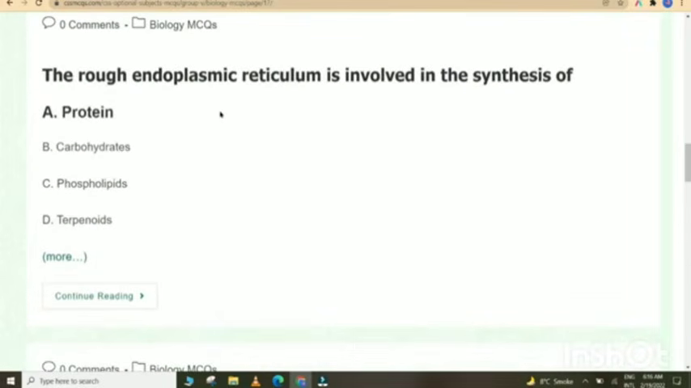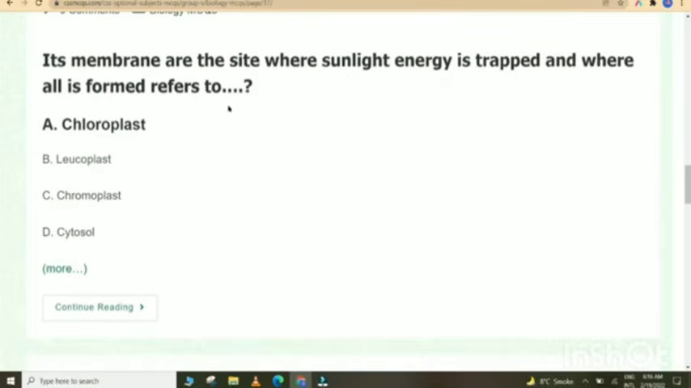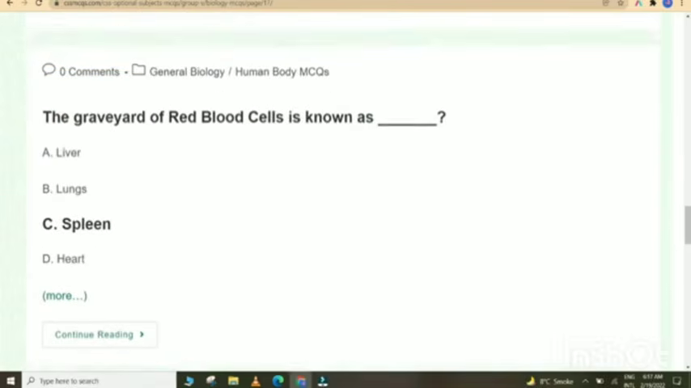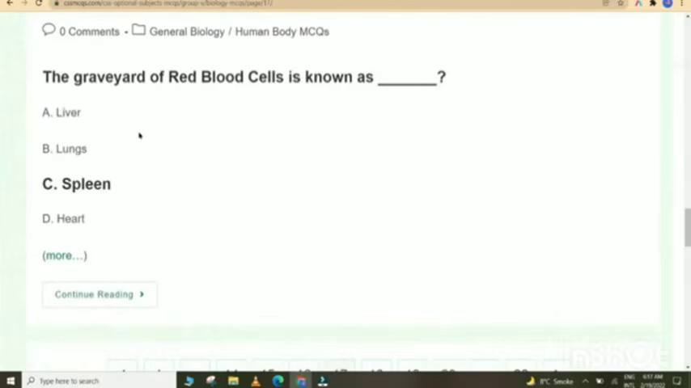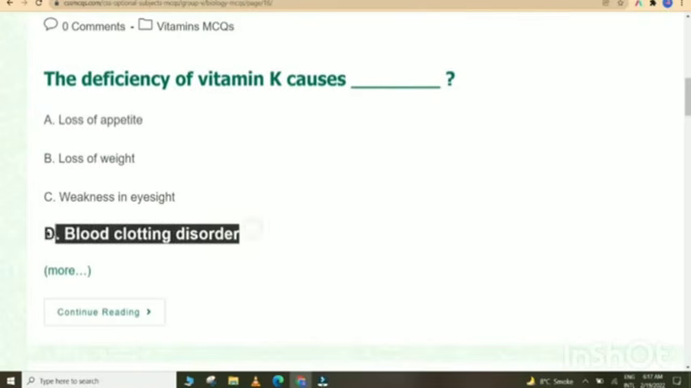The rough endoplasmic reticulum is involved in the synthesis of protein. Its membrane, at the site where sunlight energy is trapped and where ATP is formed, refers to chloroplast. The growth and reproduction of eukaryotic cell is dependent upon its nucleus. The graveyard of red blood cells is known as spleen. The deficiency of vitamin K causes blood clotting disorder.